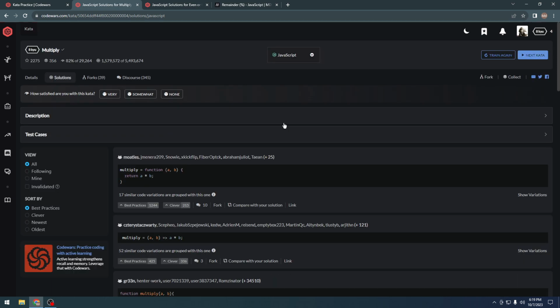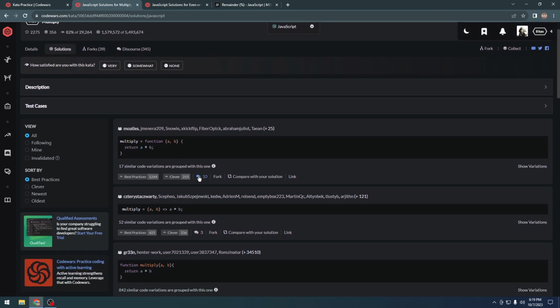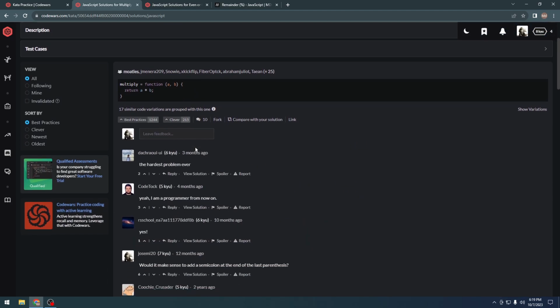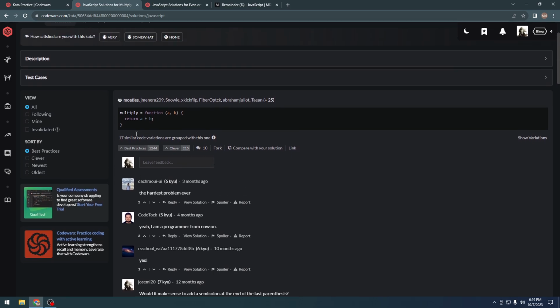It is pretty straightforward, as you know that all functions require a return, otherwise it won't return anything and it would get undefined. Okay, so this one's funny. Multiply equal to function a b return a into b.